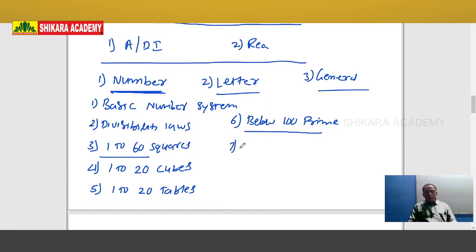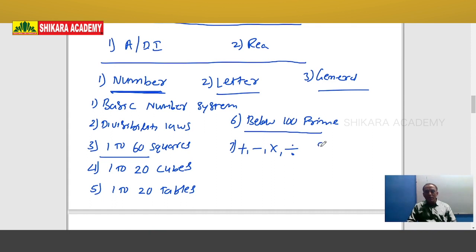And the seventh one is mathematical operations, that is addition, subtraction, multiplication and division. You know these four mathematical operations. You can find the sum of any two numbers. You can subtract any number from another number. You can multiply any two numbers also.